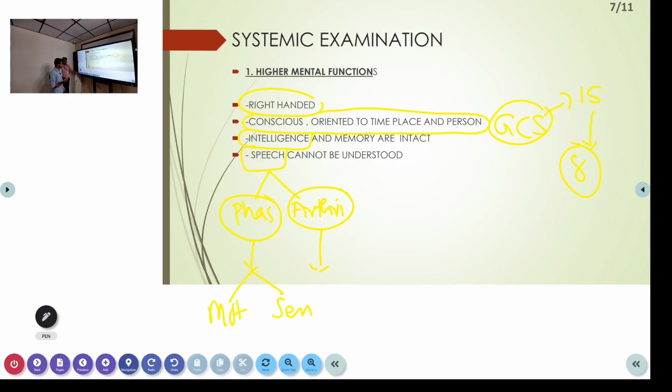Speech abnormalities are basically divided into dysphasia and dysarthria. Dysarthria involves the peripheral speech apparatus controlled by the brainstem and cerebellum, so lesions there can produce dysarthria, whereas dysphasia is produced by cortical lesions, which is again divided into motor and sensory, and repetitive. Many other things are there, but for an MBBS student it is motor and sensory.